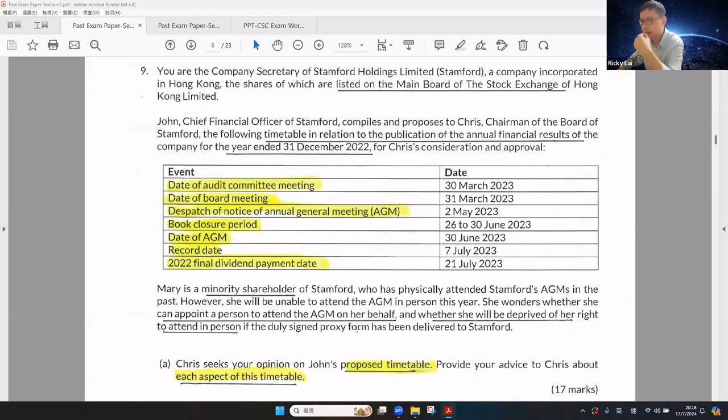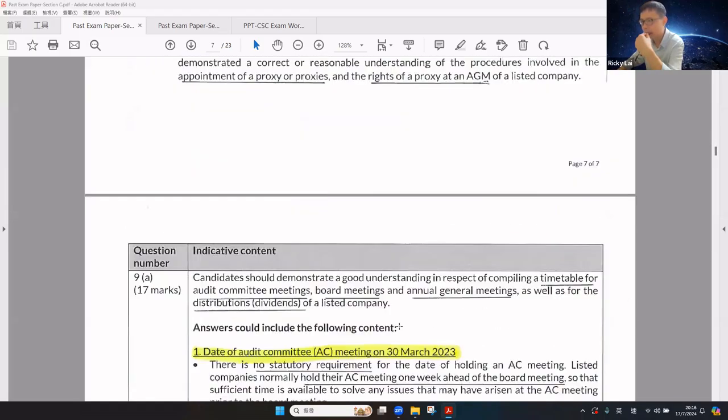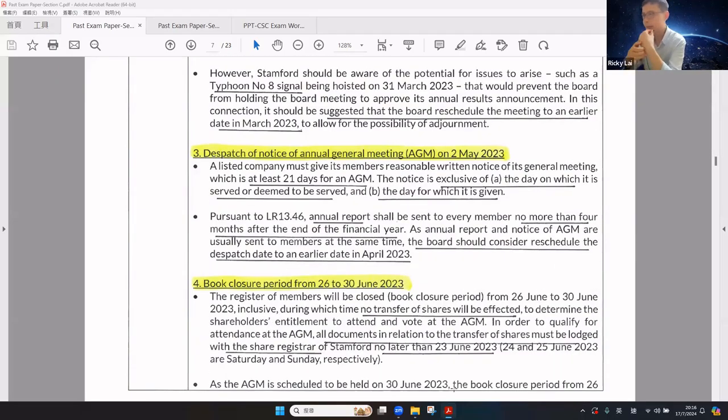How about the dispatch of the notice of the AGM on May 2? The listed company must give its members reasonable notice of the general meeting, which is at least 21 days for the AGM. This notice is exclusive of the day on which it is served or deemed to be served and the day for which it is given. Any report shall be sent to every member no more than 4 months after the end of the financial year. As the annual report and notice of AGM are sent to members at the same time, the board should consider rescheduling the dispatch date to an earlier date in April 2023.